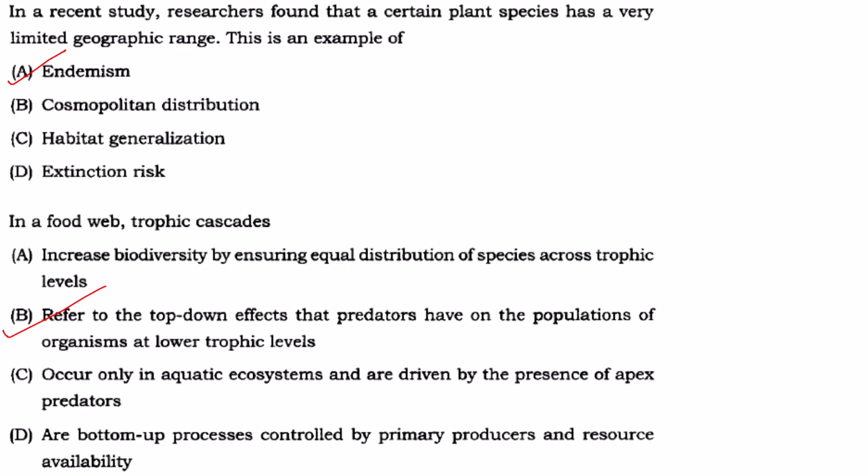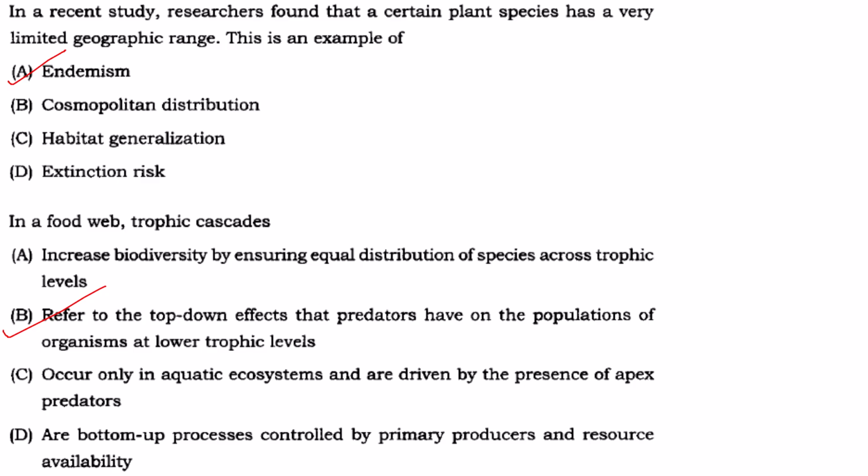What will it do? It will start eating the herbivore. As a result, herbivore number declines, plant population increases. So the predator is having an effect on the population of organisms at lower trophic levels.